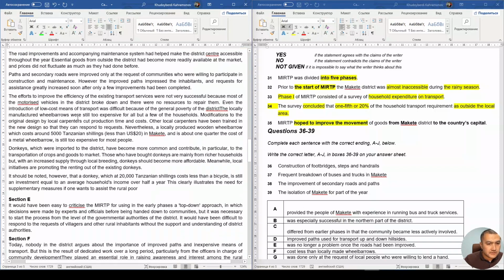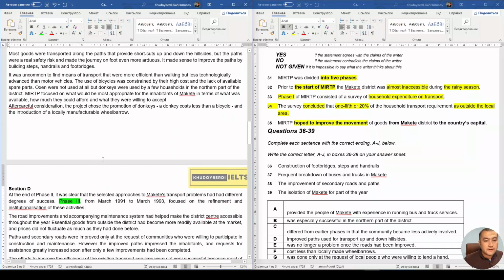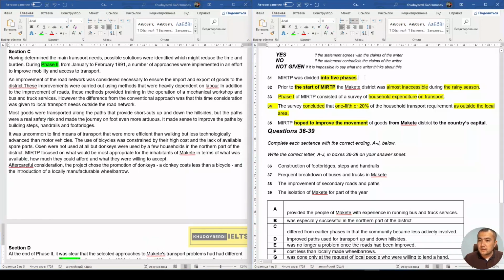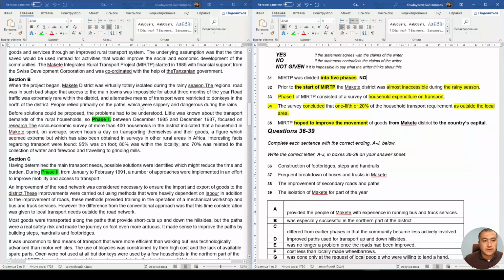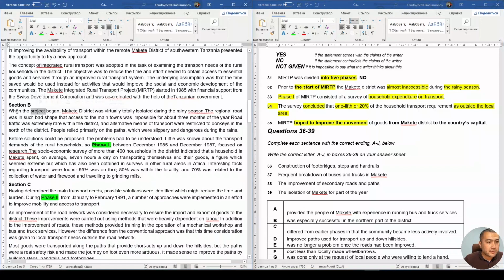So do we have phase 4 and 5? You see, we didn't have phase 4 and 5, which means it's no. According to this information, MIRTP should be divided into 5 parts, but it's not. It's 3 parts, right?